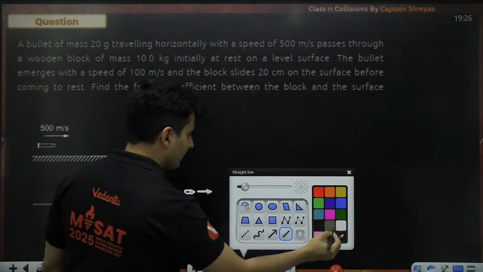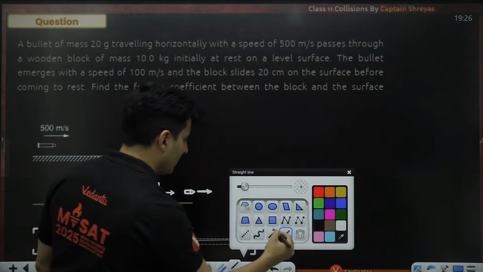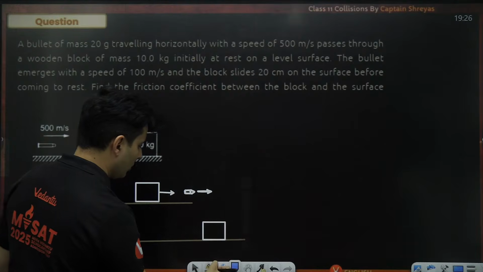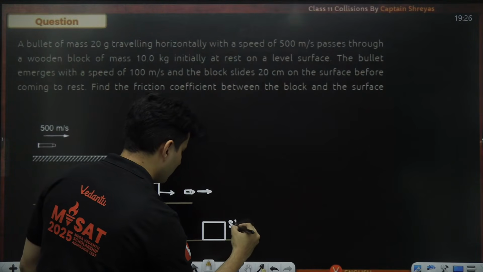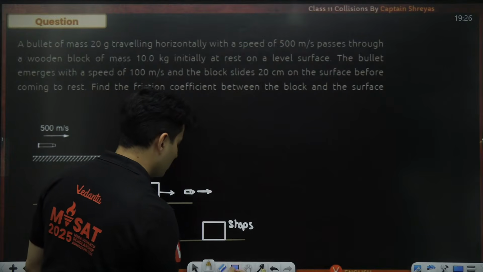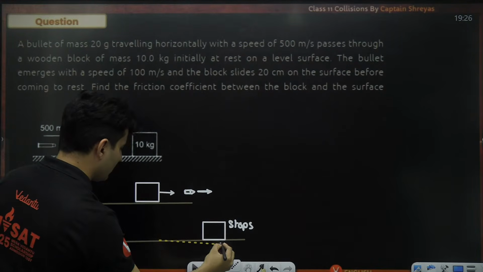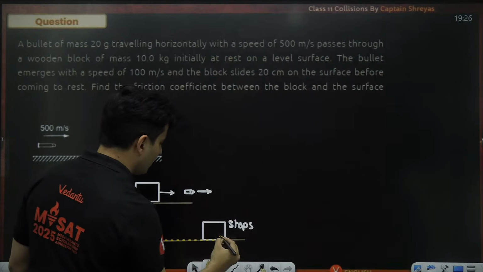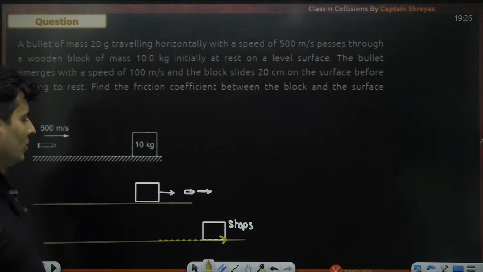After this, on that same surface, this particular block moves ahead and it stops. So it has moved some amount, and that is exactly that question. If it has moved so much, what is the coefficient of friction?